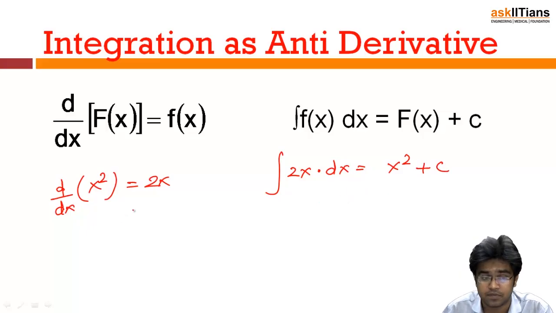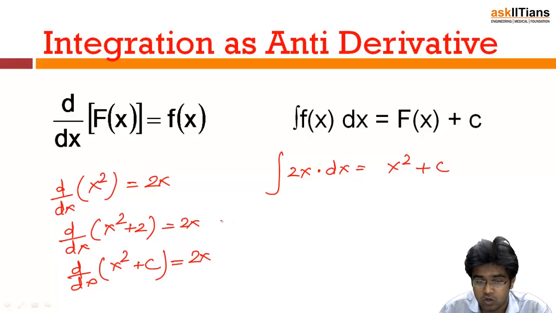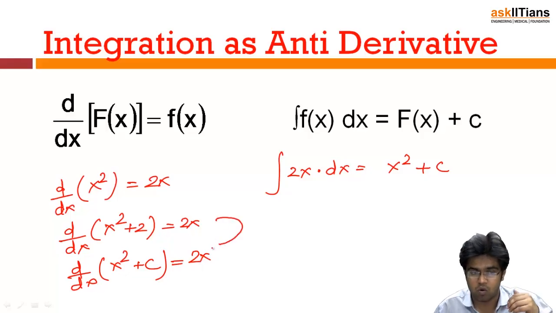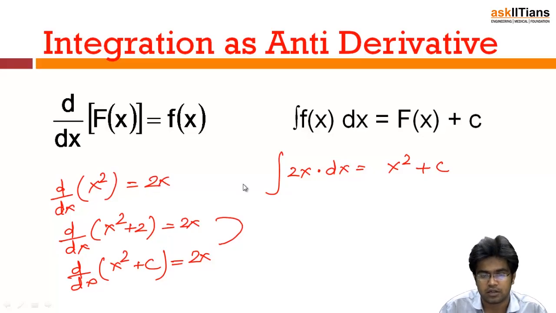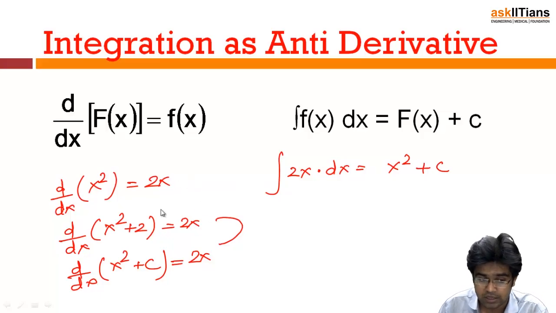Why is there a constant c? D by dx of x square plus 2 is also 2x. D by dx of x square plus any constant number c is also 2x. Now, why is there a difference? Suppose I gave you this 2x only, then you would say that it has been the differentiation of x square. But if I gave you 2x, you cannot tell whose differentiation is 2x. That means if you are integrating 2x, there can be infinite possibilities.